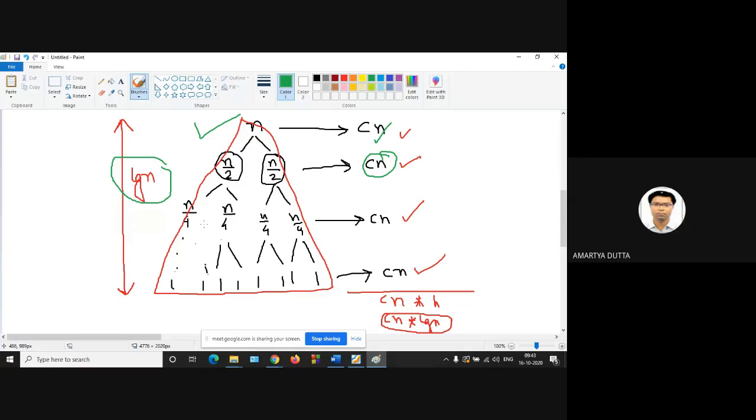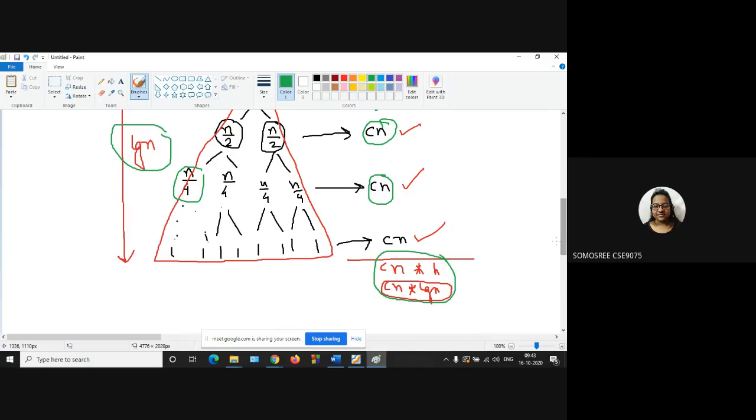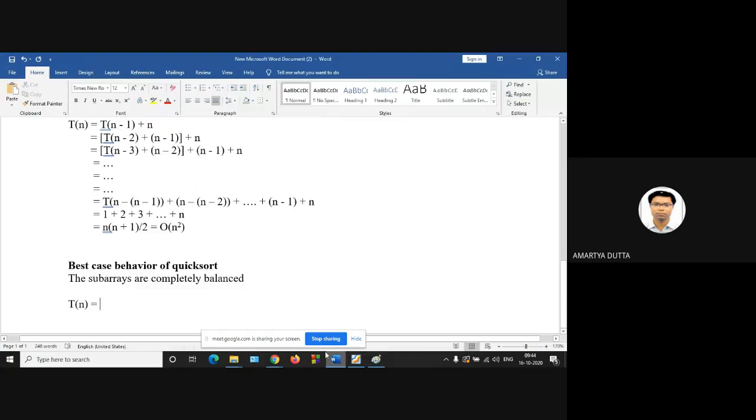There are 4 subproblems, each of size n/4 at this step, so that's why we get Cn. If we add the whole complexities, we get Cn into height, and the height is lg n. So this is the recurrence tree solving of quicksort best case. Is it clear?